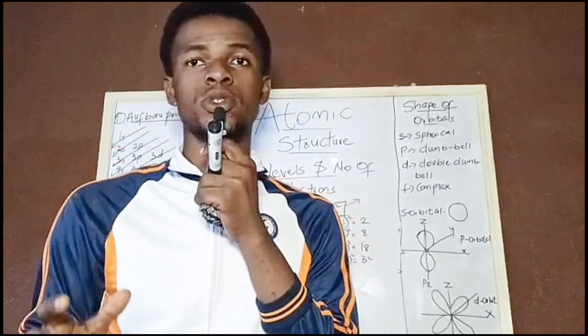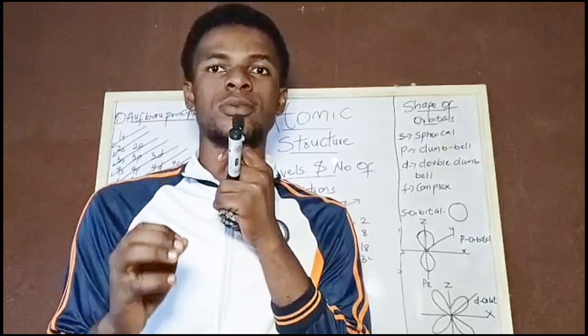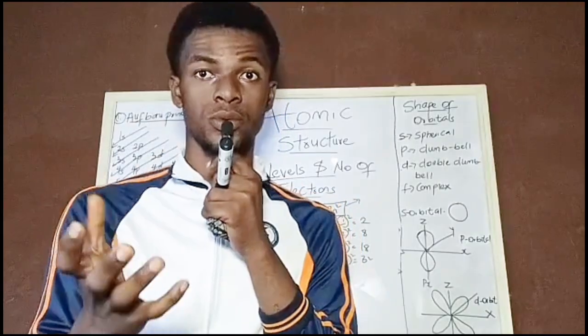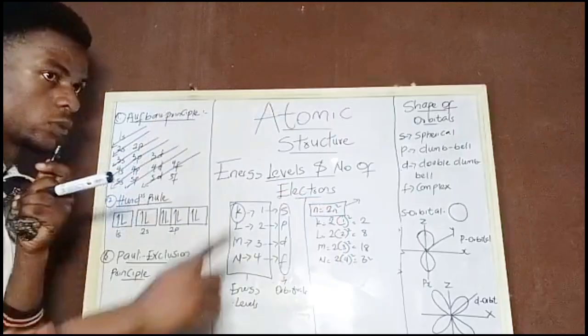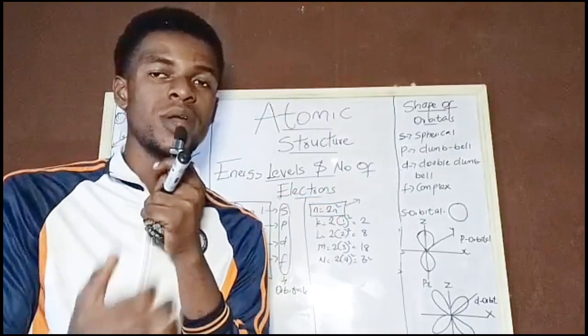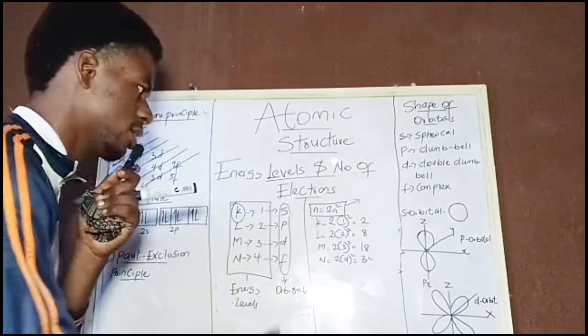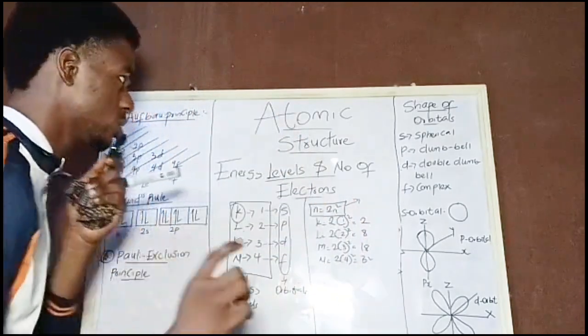Okay, now when it comes to filling of electrons in an orbital, there are some specific rules we follow, and one of those rules is what? Aufbau principle. Okay, we have up to 3 rules or principles we follow when we are filling electrons in an orbital. So like I said, the first one is what?